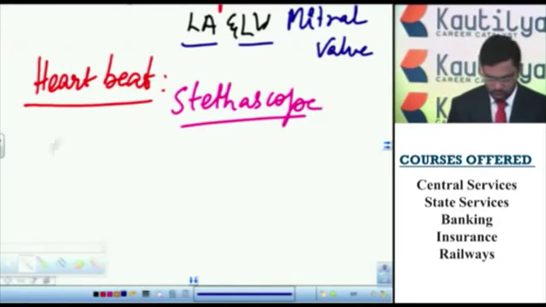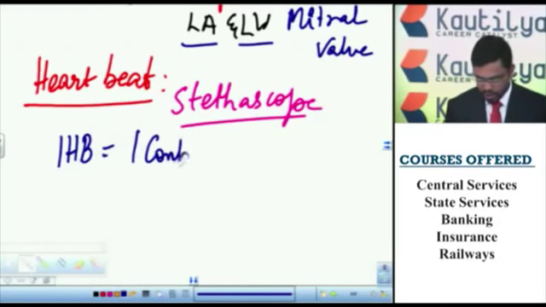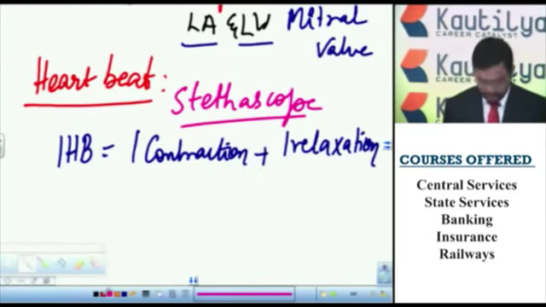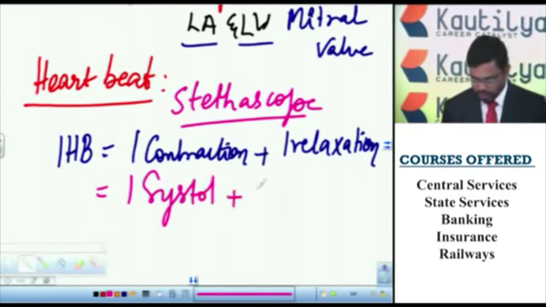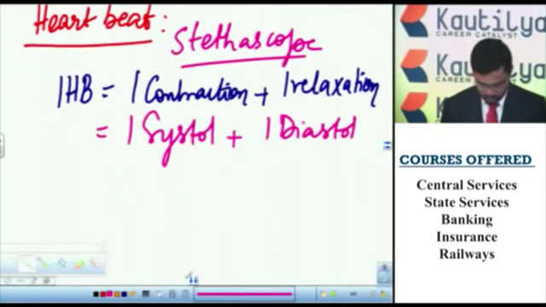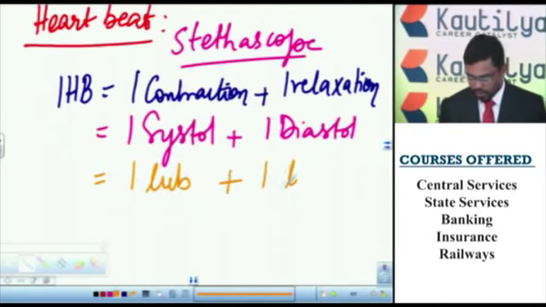One heartbeat is equal to one contraction plus one relaxation, or one systole plus one diastole, or one lub plus one dub.